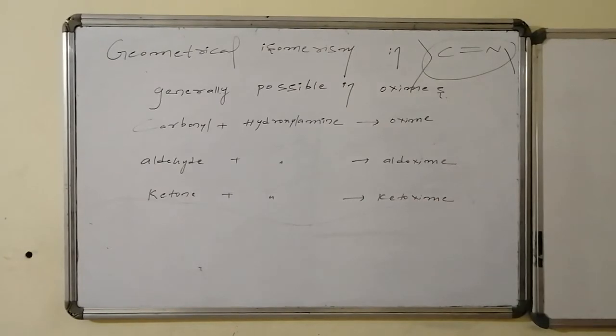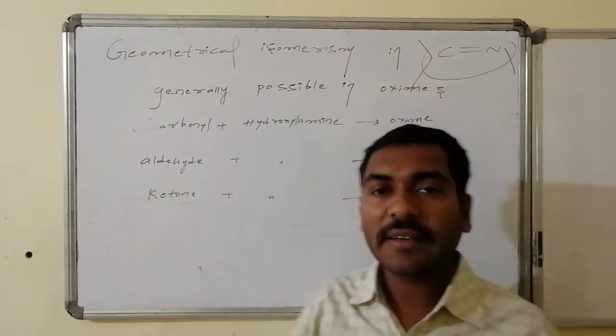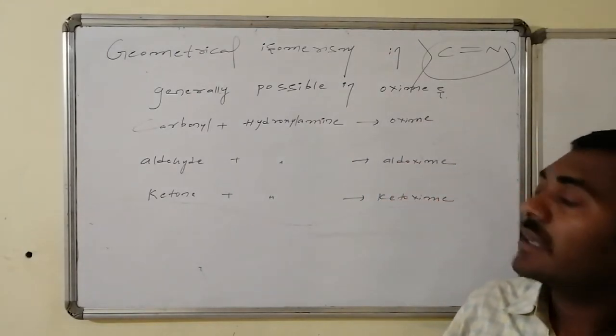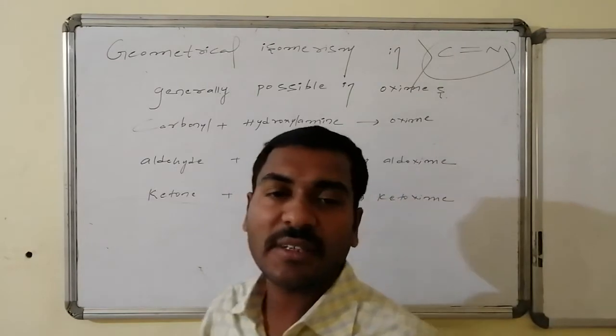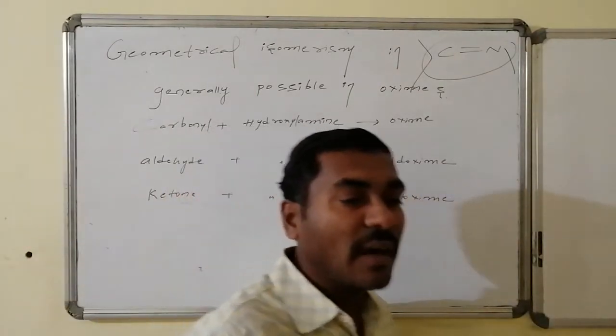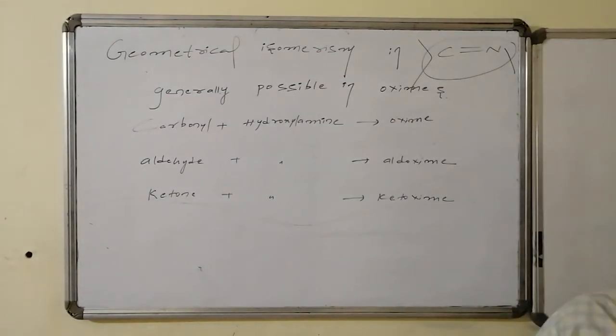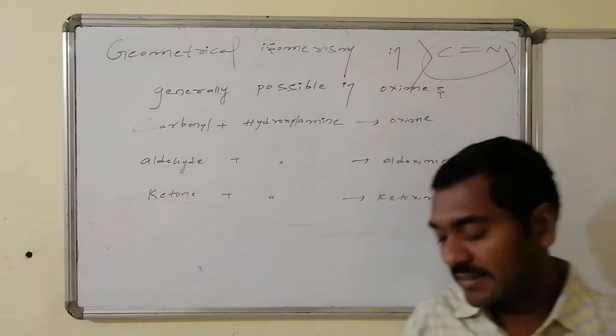Yes, geometrical isomerism in C=N restricted rotation containing compounds. Of all these compounds, the C=N restricted rotation containing compounds in which geometrical isomerism is possible are oxime compounds. Oximes are formed when a carbonyl compound readily combines with hydroxylamine.